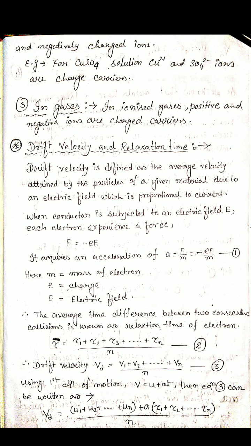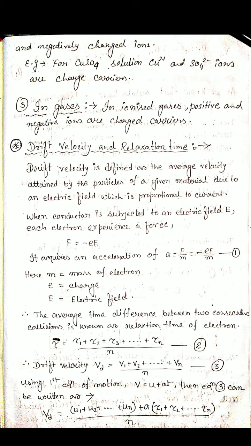each electron experiences a force, and that force is F equals Q into E. But here we consider the carriers to be electrons, as already discussed. The electron's charge is negative, so we can write F equals minus e into E, where in place of Q we write minus e, the electronic charge.